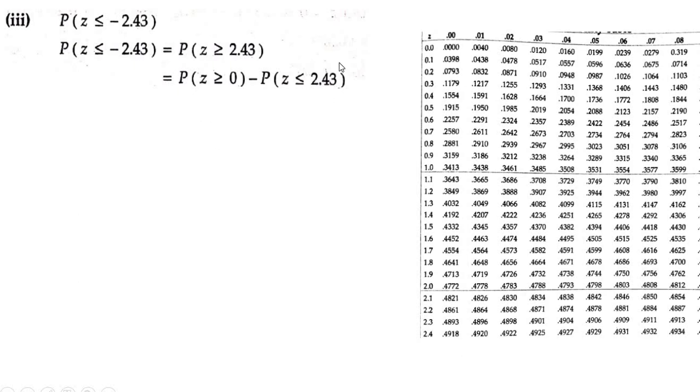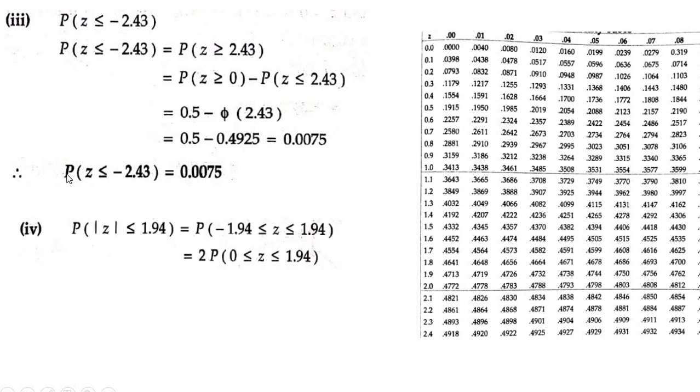If you go through the graph, you will get to know. Check the second illustration, where I have explained it. Now probability of z greater than or equal to 0 means it is 0.5. So from 0.5, subtract the value of 2.43. This is 2.4 plus 0.03, which is 0.4925. Subtract it and you get the value. We'll move on to the last one now.